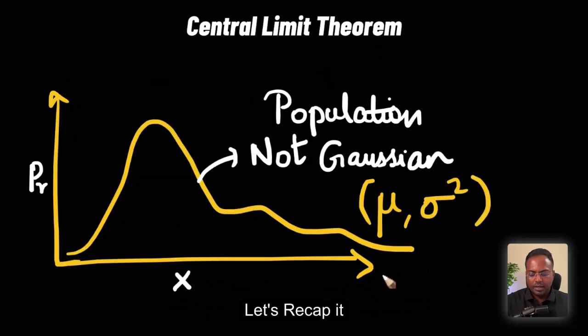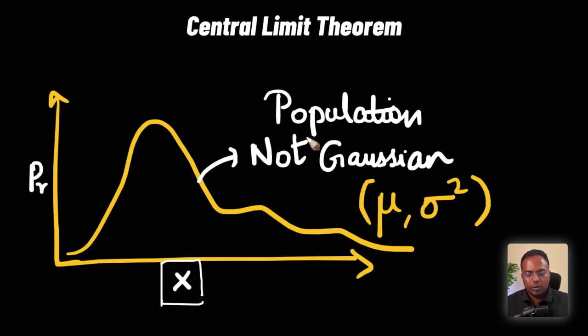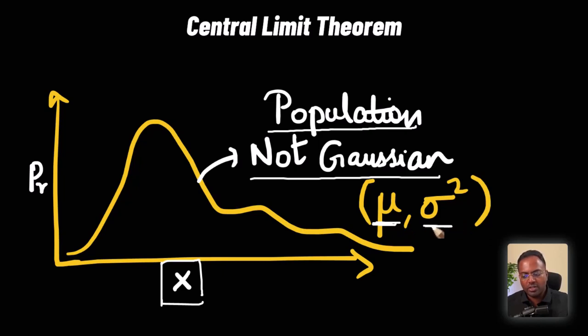Let's back up once and quickly recap. So we started off with a random variable x, whose population distribution looks like this. It is not a Gaussian distribution. It need not be a Gaussian distribution. It can be a Gaussian distribution, but it need not be. This distribution has a population mean of mu and a population variance of sigma square. This is where we start.